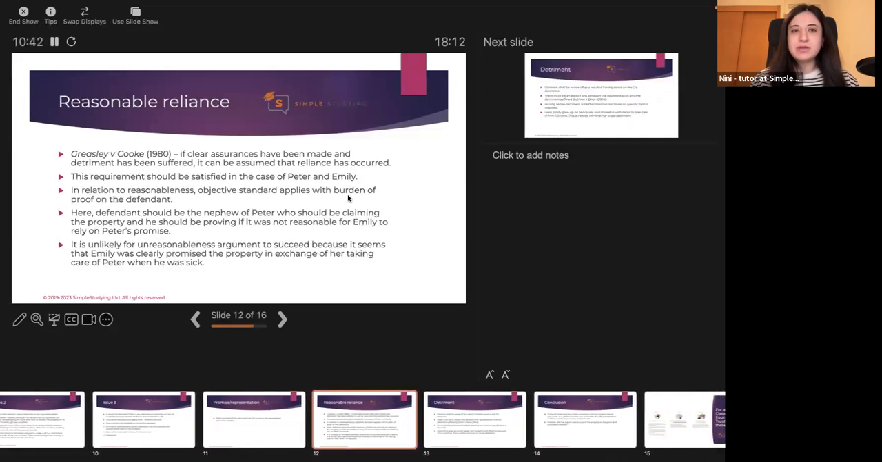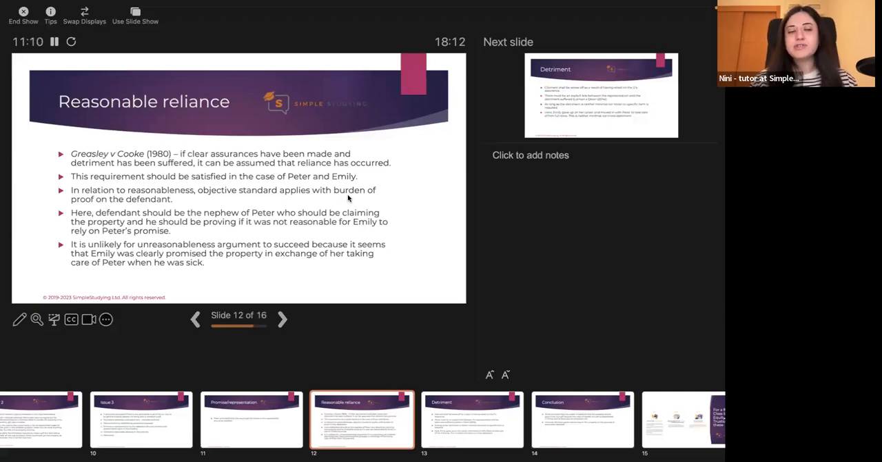Reasonable reliance needs a little bit more elaboration. First of all, you need to explain the law and apply the relevant cases. The relevant cases here would be Grizzly versus Cook. In this case, if clear assurances have been made and detriment has been suffered, it can be assumed that reliance has occurred. So this is the principle that was established in the case of Grizzly versus Cook that you can use in this case to make the point.